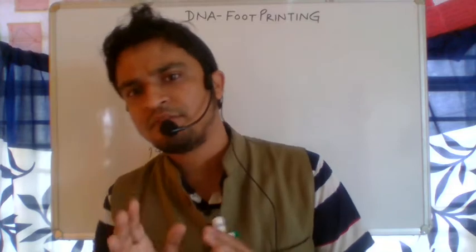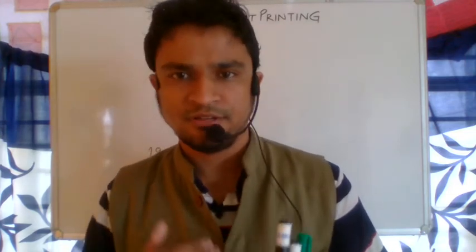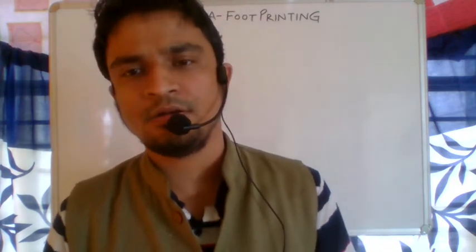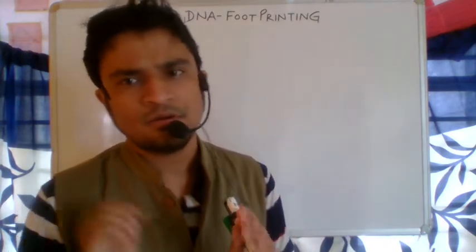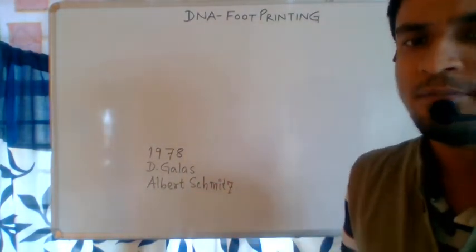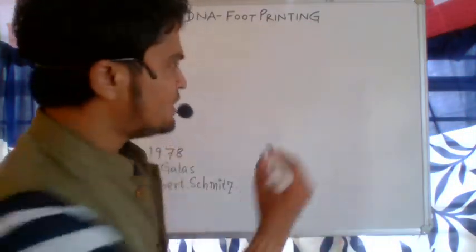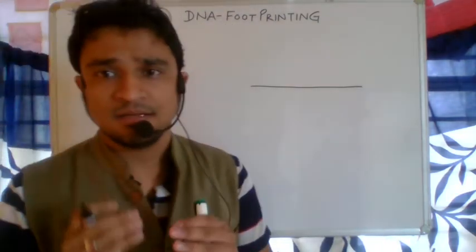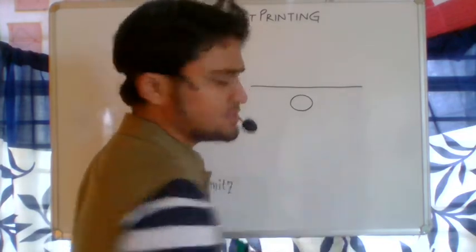So the DNA molecule has neither a foot nor a finger, still it has to do with DNA footprinting or fingerprinting. Once that student came and asked me, what is the difference between footprinting and fingerprinting? So I told him, once upon a time in 1978, D. Galas and Albert Schmitz, these two scientists were working with the Lac operon system. What is the basic concept? You have a DNA stretch and they are studying how this DNA molecule can interact with different proteins. Suppose this is the Lac repressor protein.